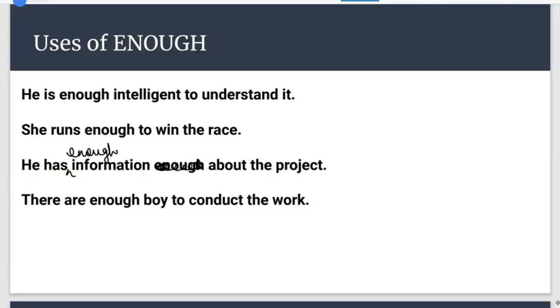He has enough information about the project. He is intelligent enough. Any other correction? Just say no if there is no correction. Okay. Anything else? Nothing is there now.